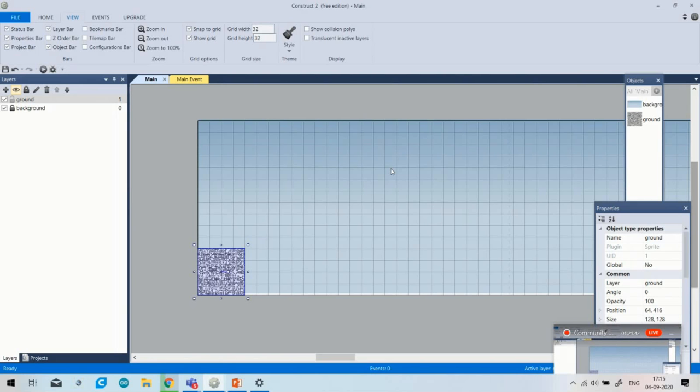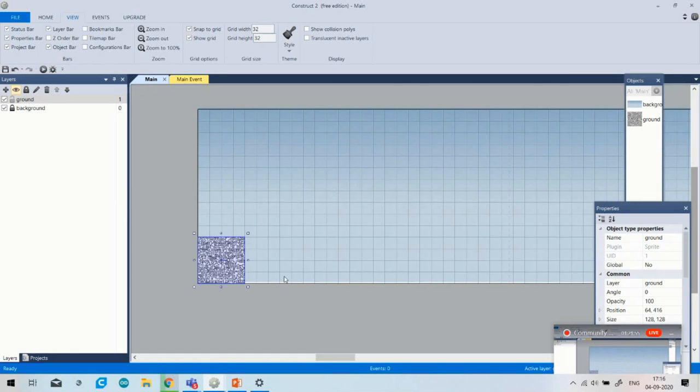So you have to give the properties of the solid behavior to this object or ground. Okay, so how can you insert any properties in any object? You just click on the object you have selected, and go to the properties option.